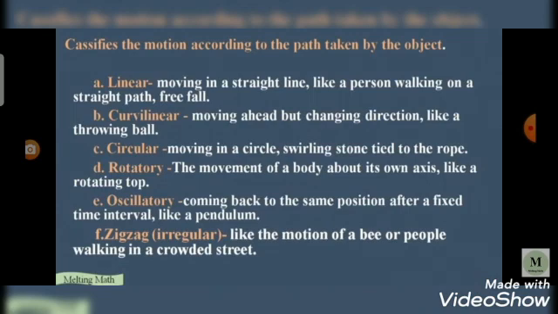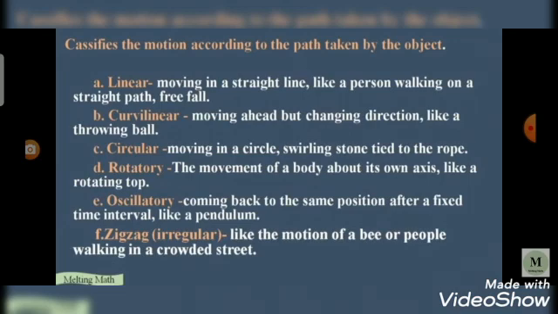Next one is the circular motion. Moving in a circular path is known as the circular motion. So swinging a stone tied to a rope is the example for circular motion.